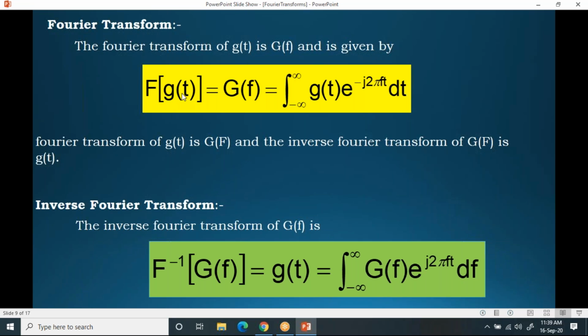That means, try to understand. Here you are having a function which is in time domain, but you'll get a function in which domain? Please post it in the chat box. When you have a signal in time domain, if you apply Fourier transform, you'll get a signal in which domain? Please post it in the chat box.